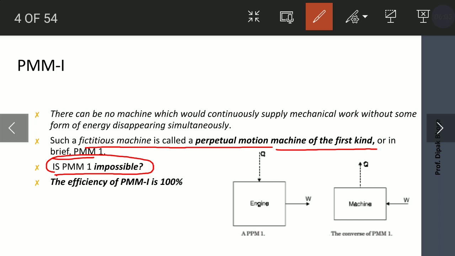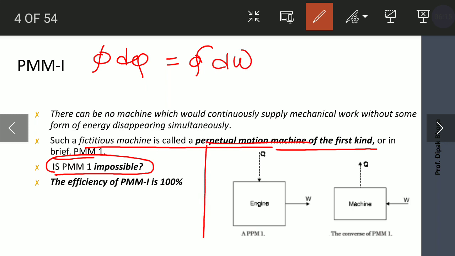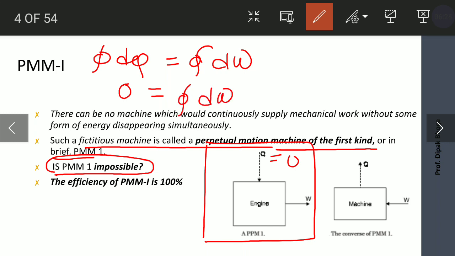We have studied that for any cyclic heat engine, net heat transfer dQ is equal to net work transfer W. In the first example, net heat transfer is 0. So the left-hand side of this equation we put as 0, and we get cyclic integral dW is 0, that is, W net is 0.